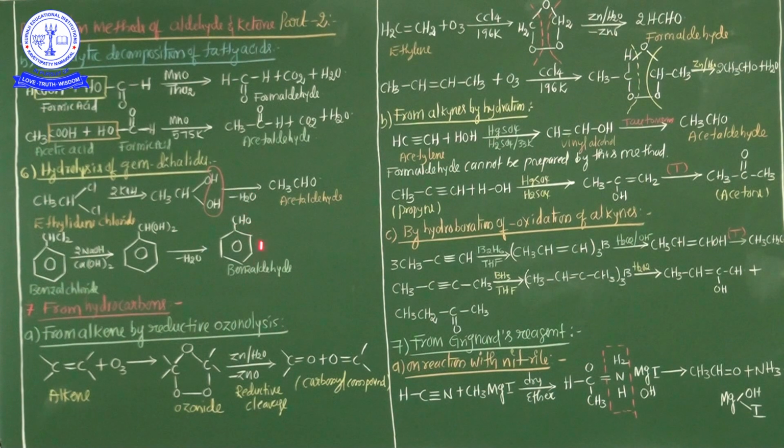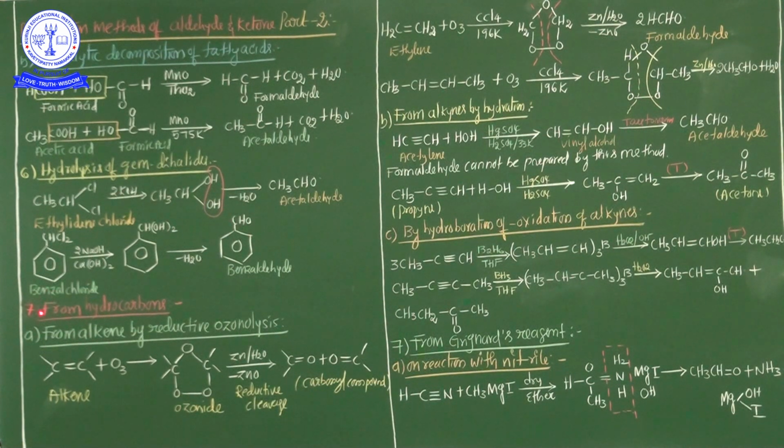So these are the preparation methods of aldehydes and ketones. My dear students, aldehydes and ketones are easily prepared by hydrolysis of gem dihalides. Every preparation method of aldehydes and ketones is very important, so every student should focus seriously on all the preparation methods. Not only preparation methods, my dear students, but chemical properties and named reactions are also very important in organic chemistry. Okay? So six preparation methods are completed right now.